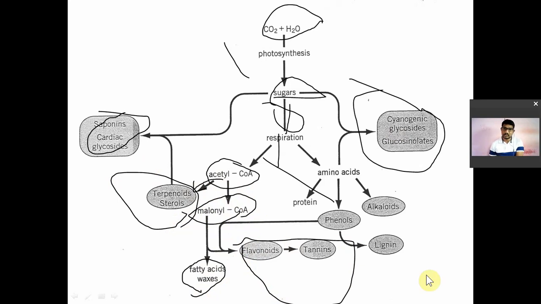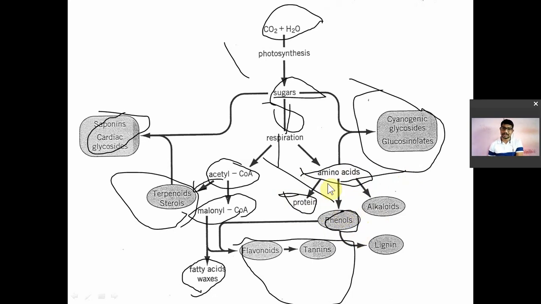Same, by using sugar the plant synthesizes the amino acids by utilizing the intermediate products of the sugar metabolism. They utilize those for amino acid biosynthesis. And once amino acids are biosynthesized, from that proteins are synthesized. Okay, अमीनो एसिड से क्या बनता है, प्रोटीन बनता है. प्रोटीन बनेगा और अमीनो एसिड से फिनोलिक कंपाउंड भी बनते हैं. सो फिनोलिक कंपाउंड्स दे आर बायोसिंथेसाइज्ड फ्रॉम अमीनो एसिड्स.